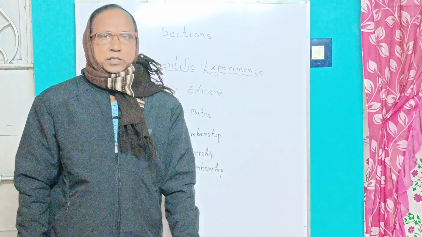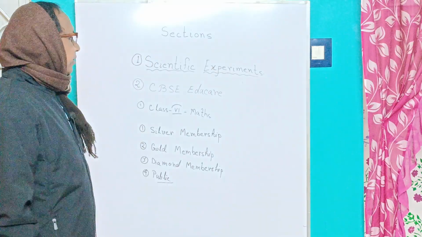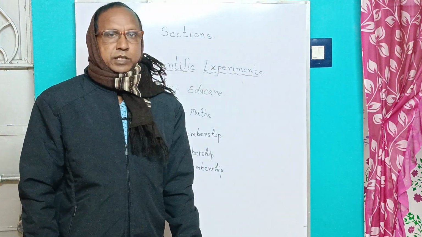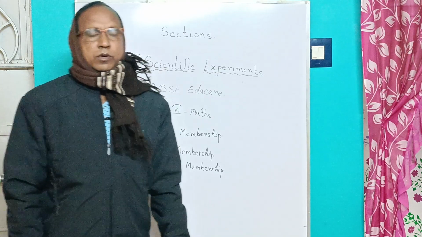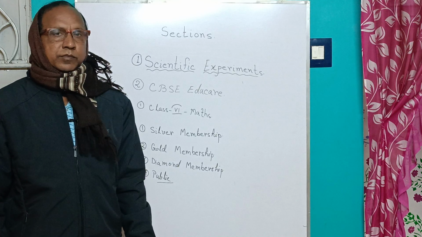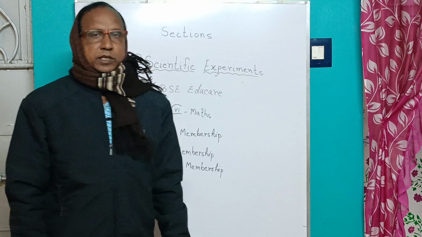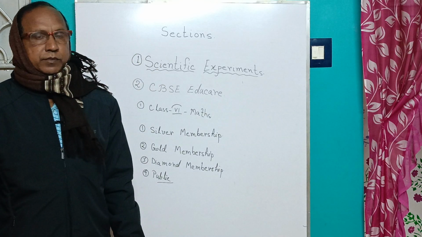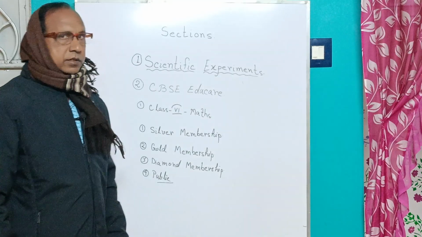And in CBSE Educare, the second portion, you'll get all the chapters of mathematics and science from standard 6 to 12. We have completed just class 6 mathematics.